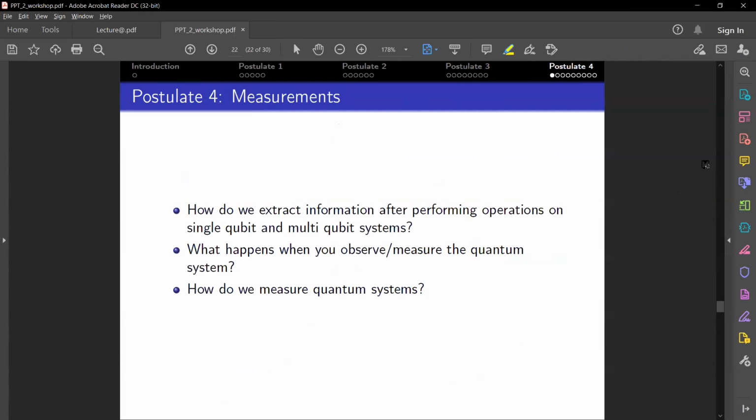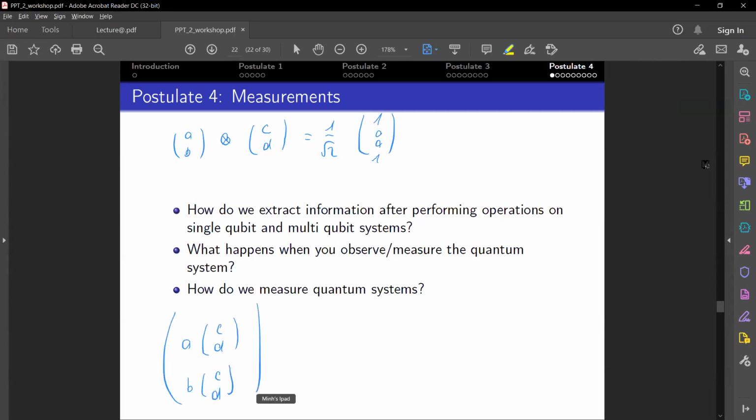So let's suppose that it works, and we have two states that tensor each other. AB tensor CD is equal to 1 over square root of 2 times (1, 0, 0, 1), and this is the Bell state right here. AB tensor CD is going to be equal, if I'm not mistaken, to AC, AD, BC, and BD.